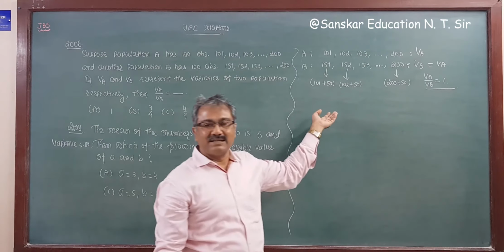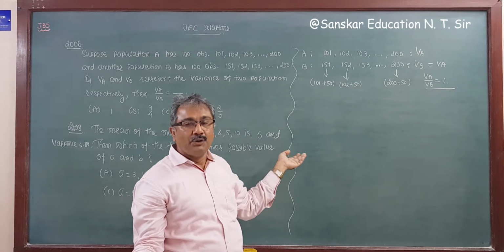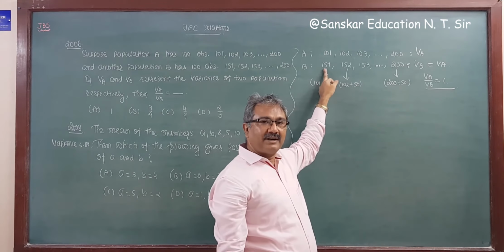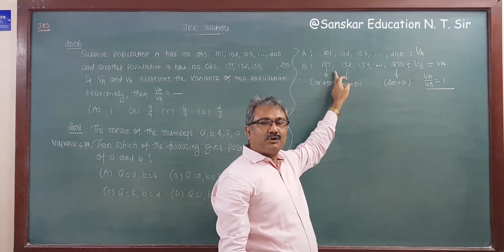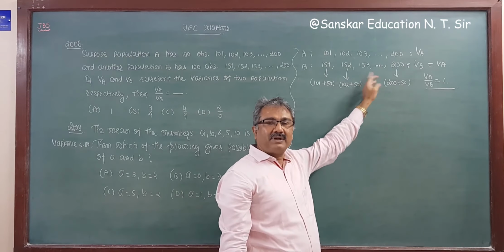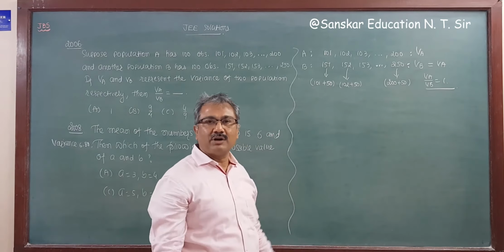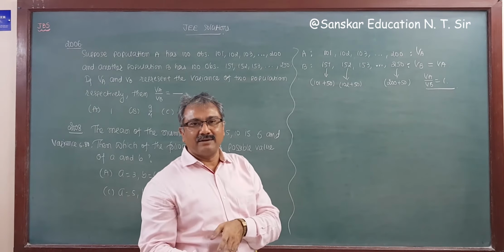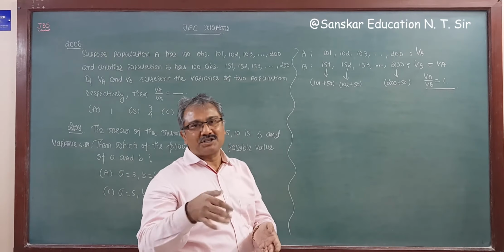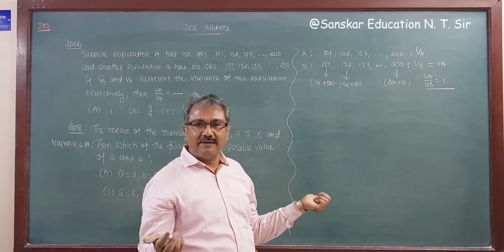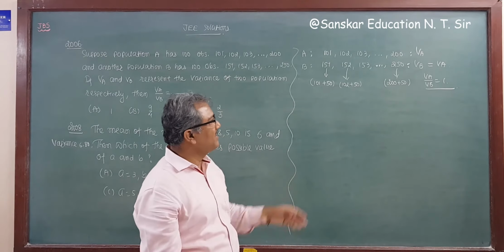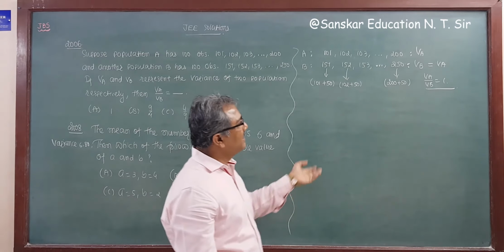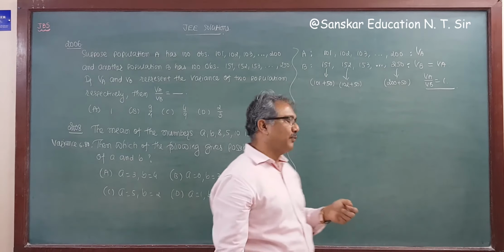See, how easy is this one? It's a very easy example. No need to write if you think orally here. This is 101 plus 50, this is 102 plus 50, this is 103 plus 50, and then 250. You will get your answer, because if you add or subtract any constant, the variance is not affected, it remains the same. So variance of B is the same as the variance of A. That's why VA upon VB is equal to 1.